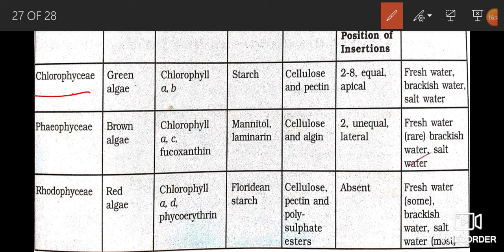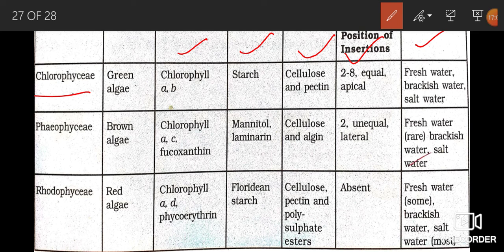It contains chlorophyll A and B as its pigments, and stored food material is in the form of starch. Cell wall contains cellulose and also pectins. Flagellar number is 2 to 8 flagella, all equal, and present apically. Habitat: fresh water, brackish water, and also salt water.